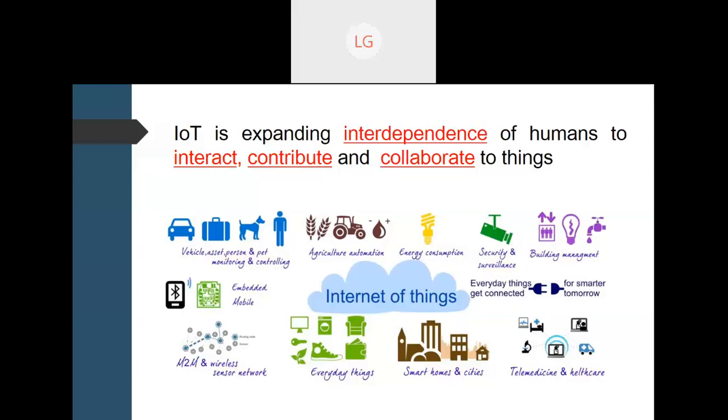Here you can see the applications, like vehicles, assets, persons, pet monitoring, controlling, agriculture automation, energy consumption, security, surveillance, building, constructions, mobiles, sensor networks, everyday items like lock, TV, your shoes, everything, smart homes, smart cities, and medical and healthcare is coming up as well. So what we are exactly doing is expanding from human to human, and now from human to object.